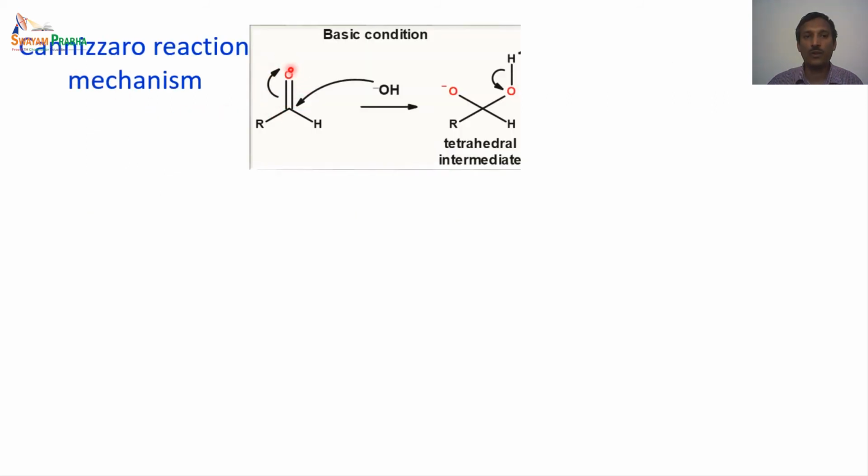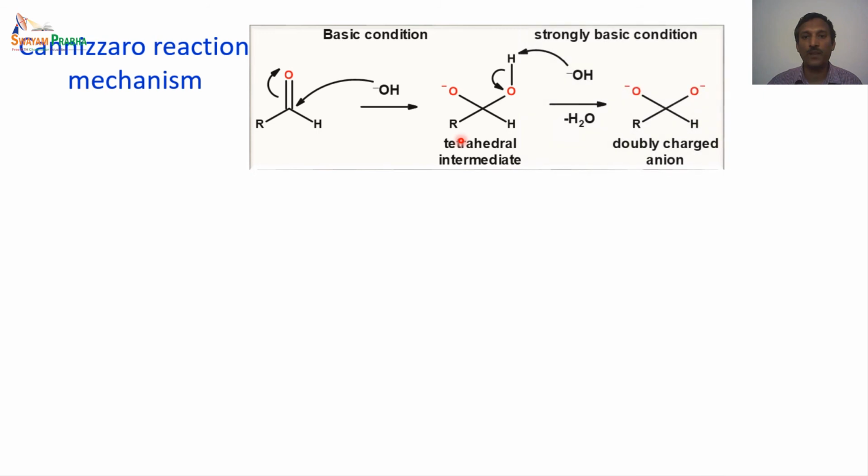We know the carbonyl carbon is always polarized towards the oxygen because oxygen is more electronegative. So this C double bond O is always polarized towards oxygen. That is the reason this carbonyl carbon is always electrophilic in nature. Now the nucleophile present in the medium, which is a strong base, adds to the electrophilic carbon. So we end up with a tetrahedral intermediate as shown here. The OH is added here, and the O gets the negative charge. This is the tetrahedral intermediate formed in the initial step.